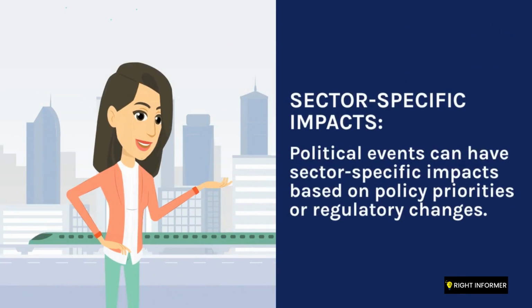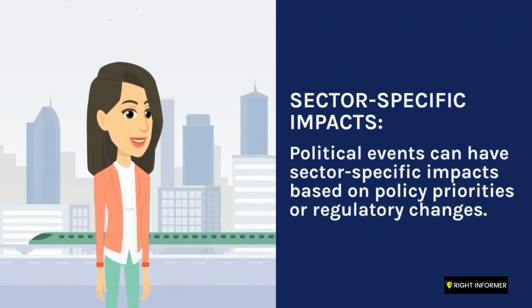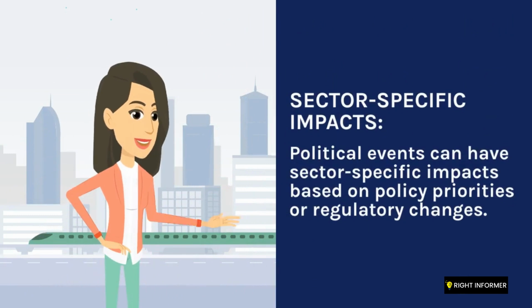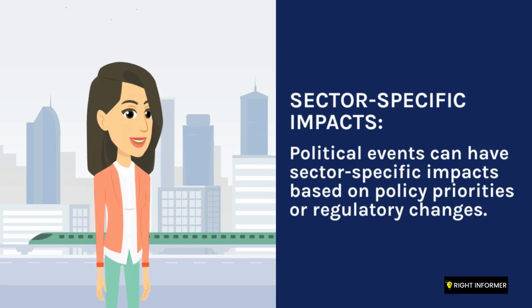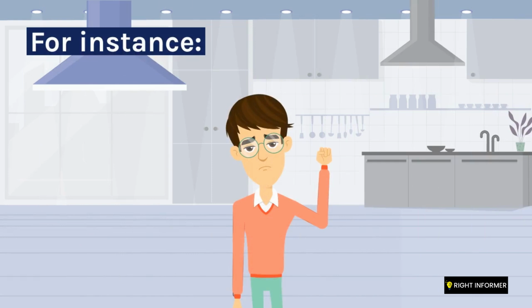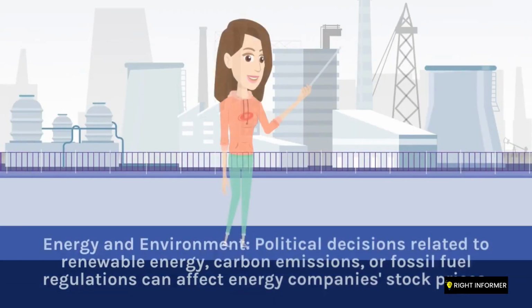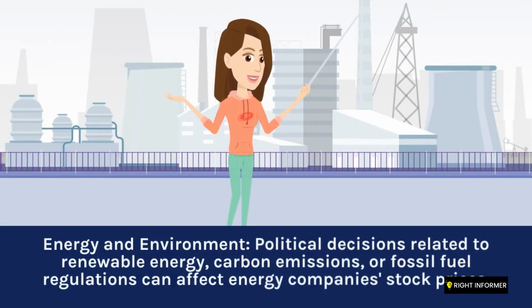Sector-specific impacts. Political events can have sector-specific impacts based on policy priorities or regulatory changes. For instance, energy and environment. Political decisions related to renewable energy, carbon emissions, or fossil fuel regulations can affect energy companies' stock prices.